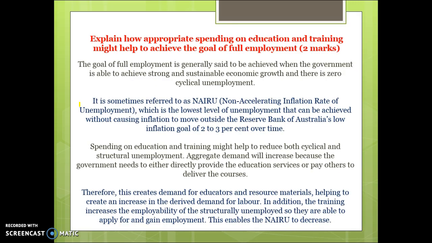And lastly, describe how appropriate spending on education and training can reduce unemployment. Define the goal of full employment. Okay, and spending on education can reduce structural unemployment because it provides workers with the skills they need to be employable. It also creates more demand for educators and resource materials, which increases the derived demand for labour, as well as reducing structural unemployment, bringing us closer to that goal of 4 to 5%.